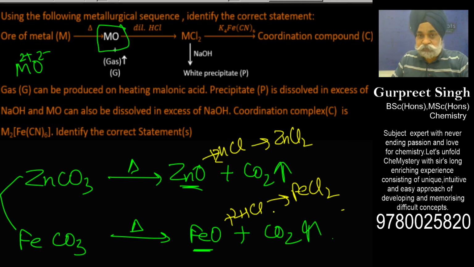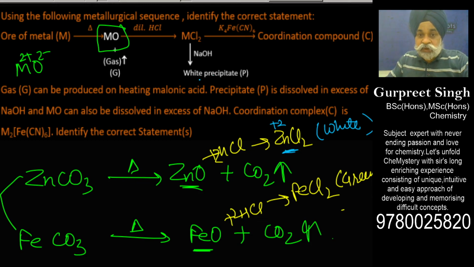Now, I reach this point at this stage. FeCl2 would be green. And as per my previous discussion on this question of zinc, zinc is in +2 oxidation state, and this would be white, and in aqueous solution it would be colorless. So here I can see this would be a white one.